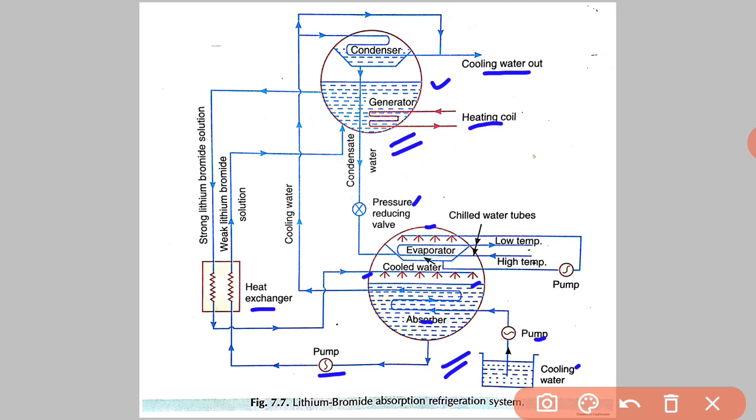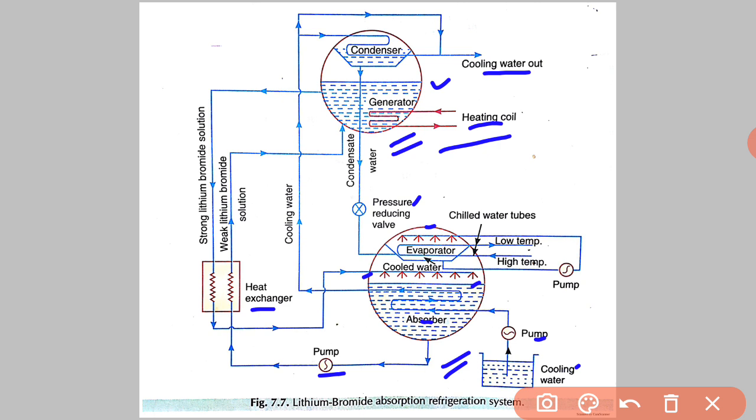This weak solution is pumped by a pump to the generator, where it is heated by using steam, hot water or a heating coil. In the generator, a heating coil is used, and the solution is heated in the generator.